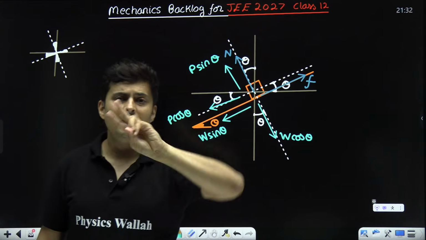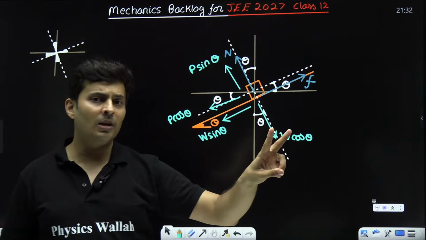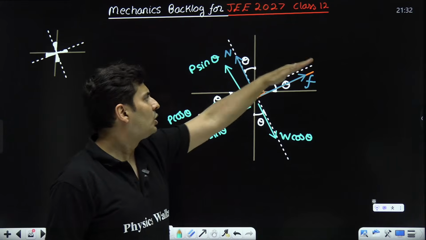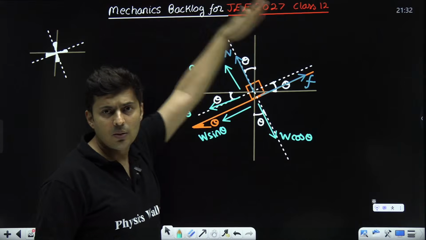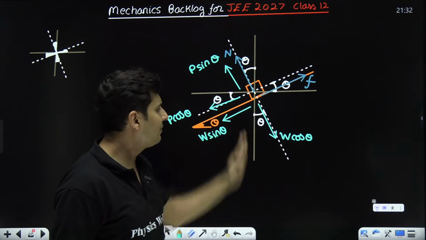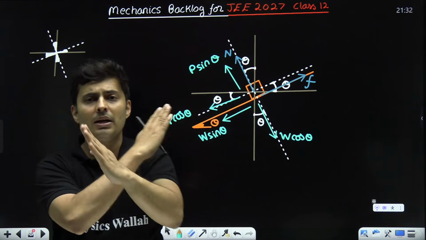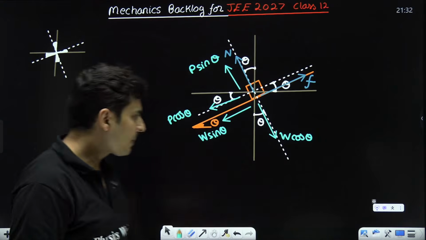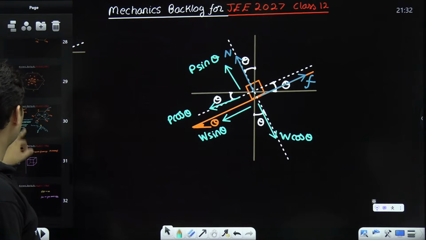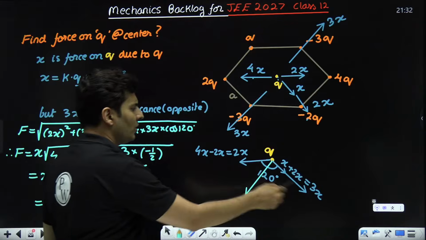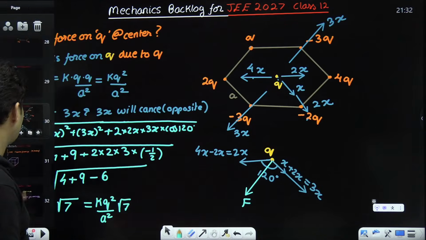You should, at the end, in a 2-dimensional problem, only have 2 directional components. One like this, one like this, or one like this and one like this. Basically 2 perpendicular directions only. That's it. If you notice, most of the 2D problems we are doing are like that only. Here also we just got 2 forces and then we are trying to find the resultant.